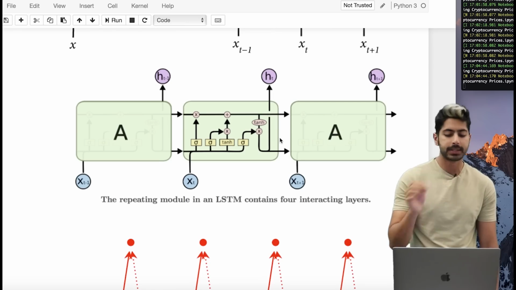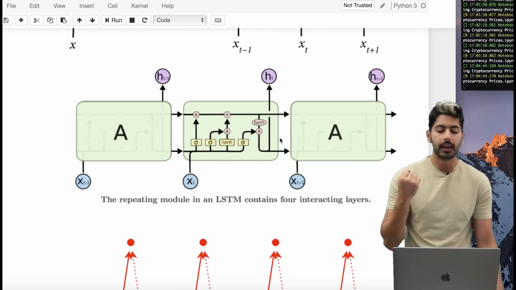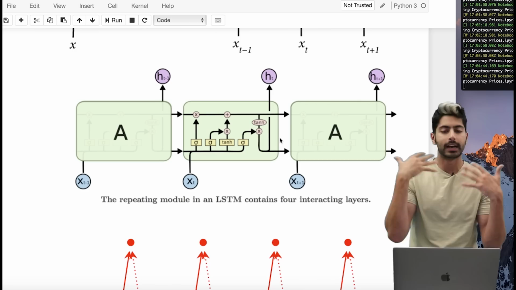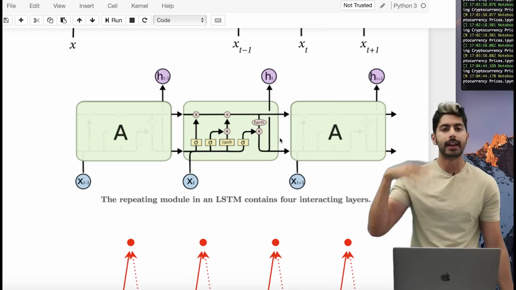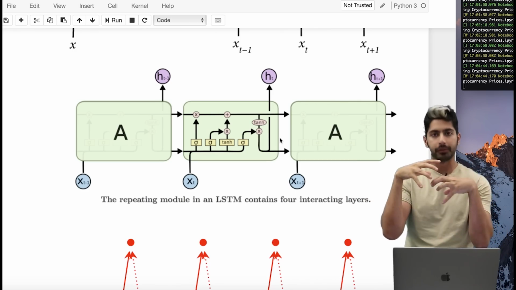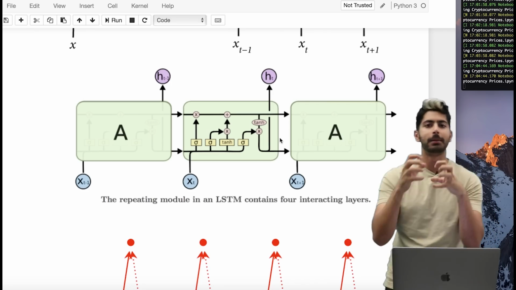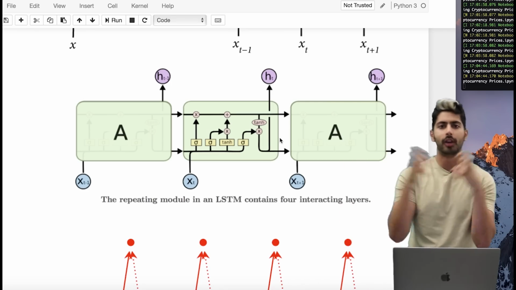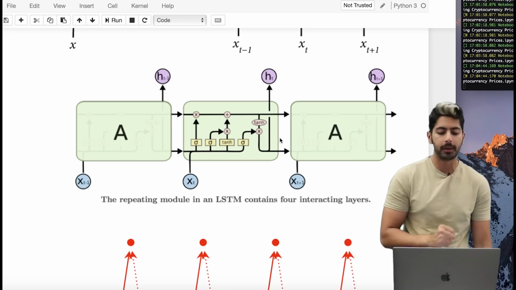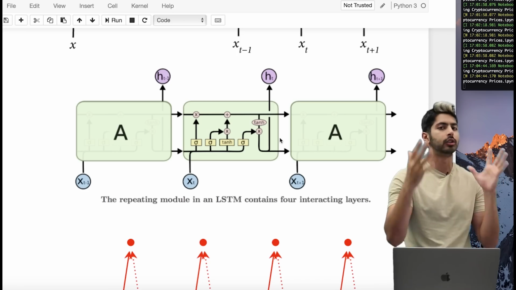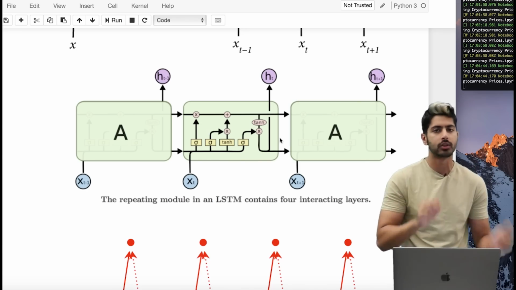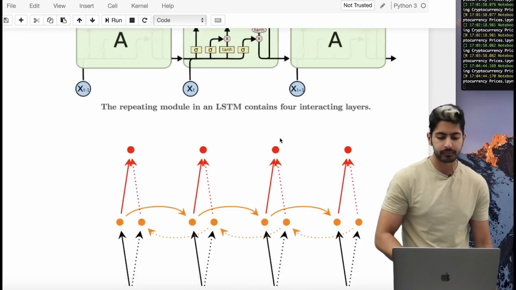So the LSTM cell has a lot of features to it, but I'm not going to talk about all of them right now. But basically what it does is it's got an input gate, a forget gate, and an output gate. And these act as valves, like plumbing valves, that can store and lock in memory over time. And what this does is it prevents the vanishing gradient problem, which for us means we can predict longer term sequences, perfect for predicting cryptocurrency prices over a long period of time.